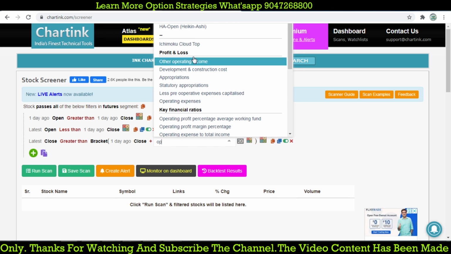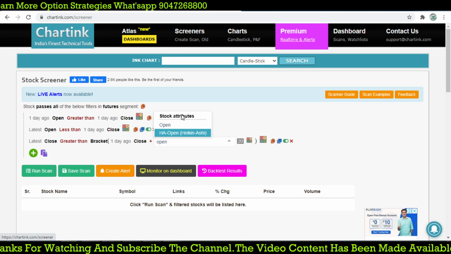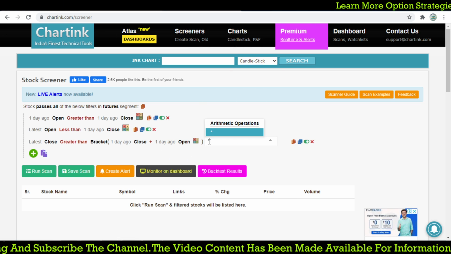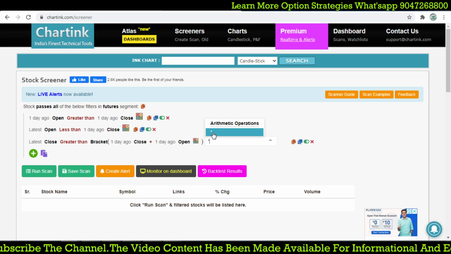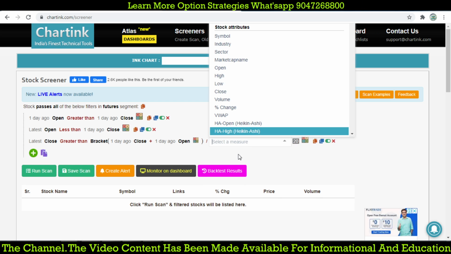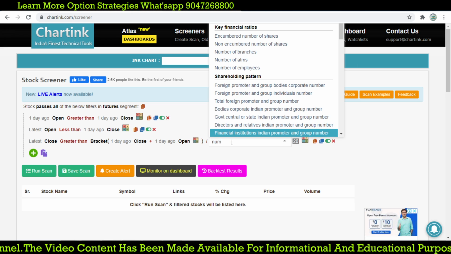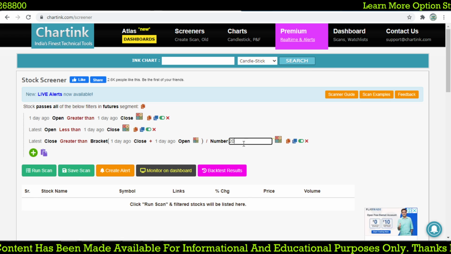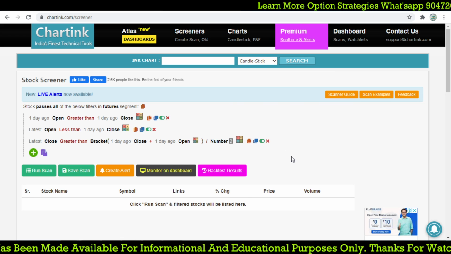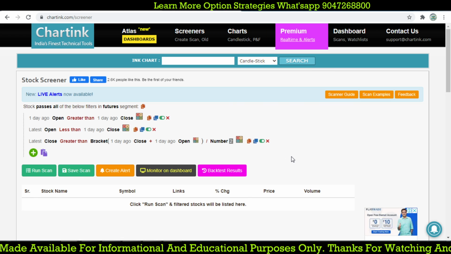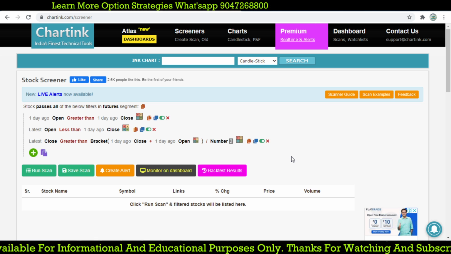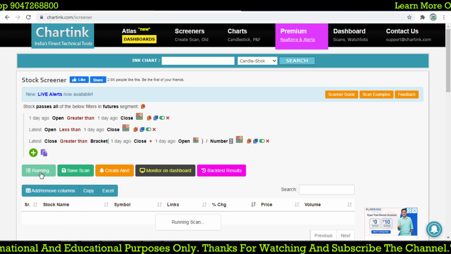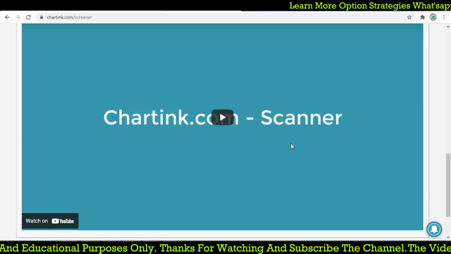We are adding the open and closing price of the last day, that is 1 day ago, and we are going to divide by 2, because we are going to take 50% of the body. This will filter for candles that close above 50% of the first day's body. Let's scan whether it is working or not.